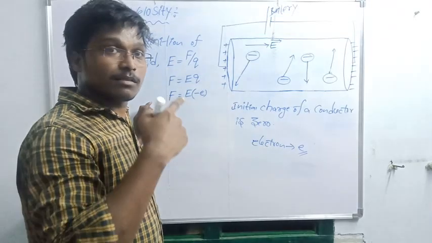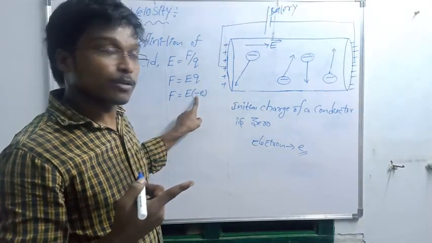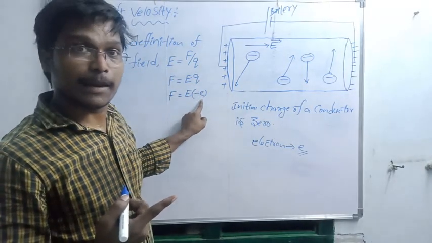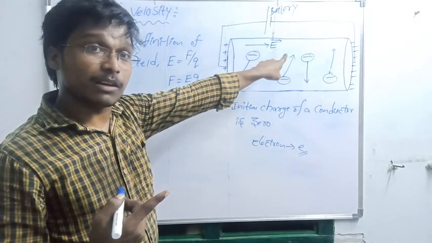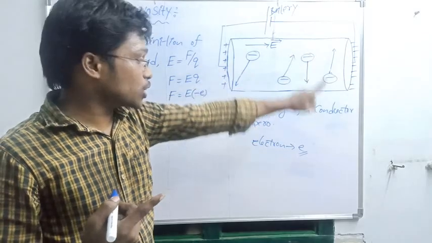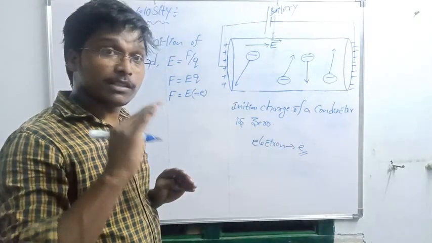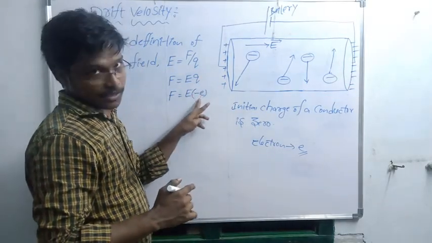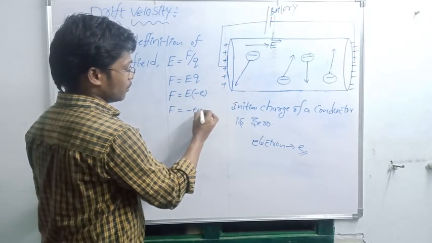The charge of the electron is usually minus, so in the place of charge Q I wrote minus e. In the conductor, the charged particle is the electron, and its charge is always negative. So here F is equal to minus E into e.